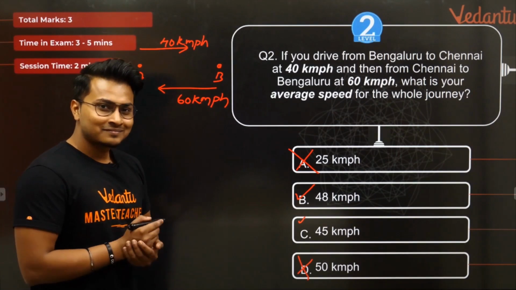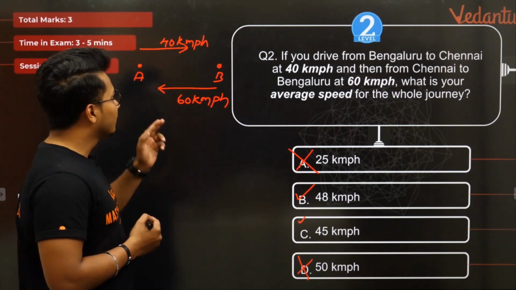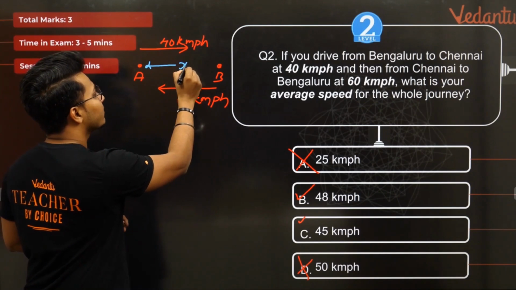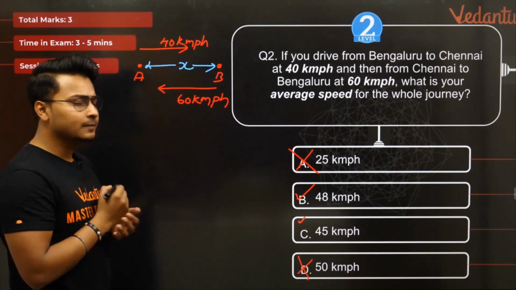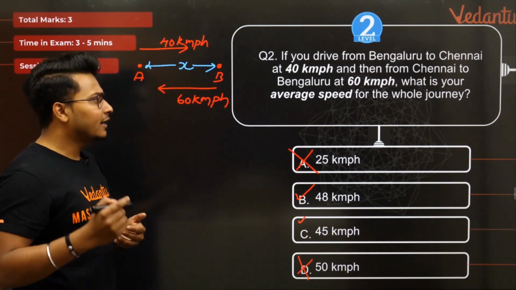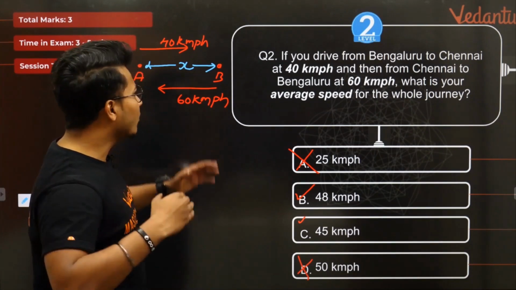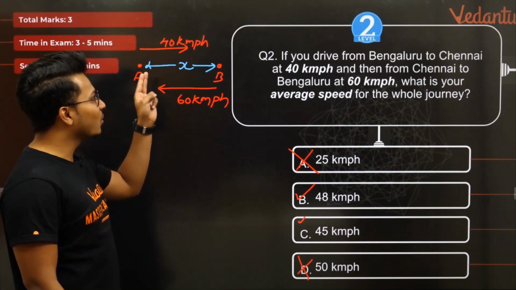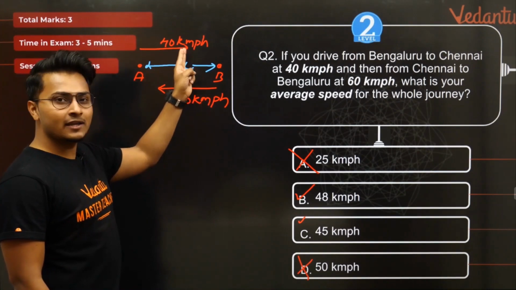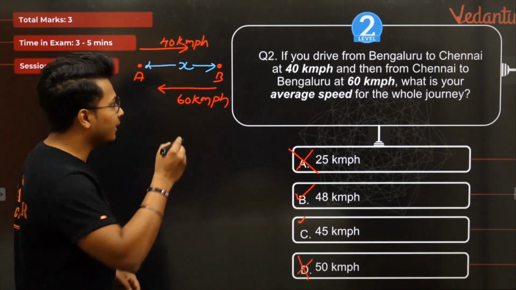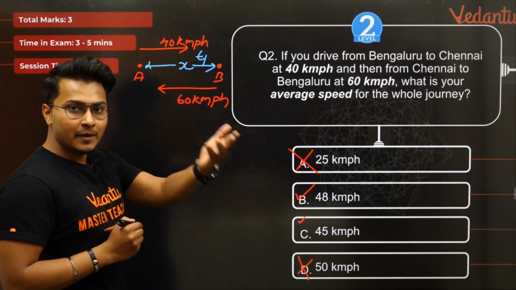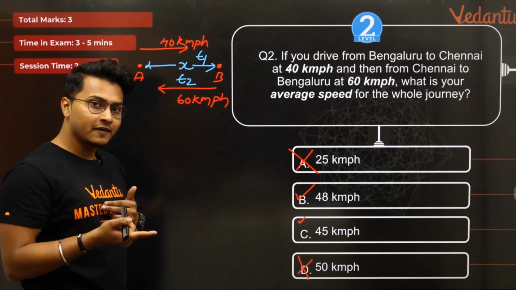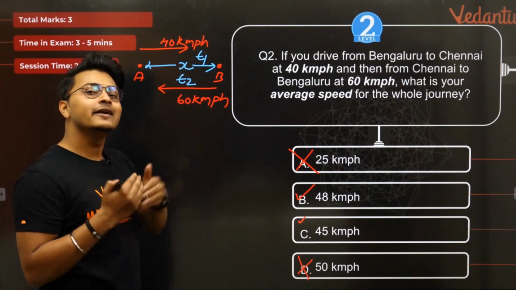By assuming. Let's assume the distance from point A to point B is x. The distance from point A to point B is x. Let's assume that. The time taken by you, let me take anyone from you here. Okay, Mr. Rahul, for example. Mr. Rahul is going from point A to point B at a speed of 40 kmph, covering a distance of x in time t1. And while coming back, the person takes a time t2. Both these times are going to be different because the person is traveling at a different speed each time.